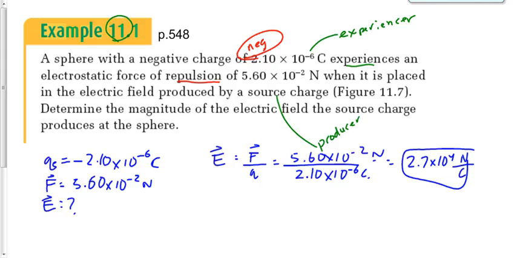Okay, what's the field experienced by this board marker right now? 9.81. What's the field caused by the Earth at that point? 9.81. Just because you have more information about one than the other doesn't mean you're going to get a different answer. It just means that you're going to use a different method.